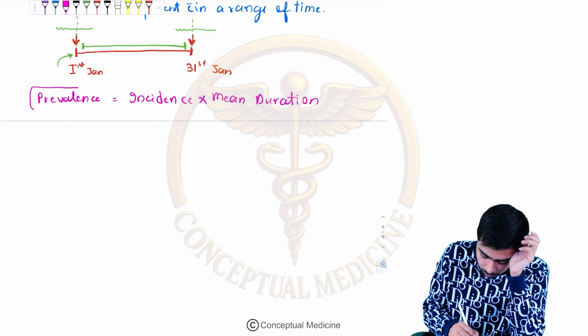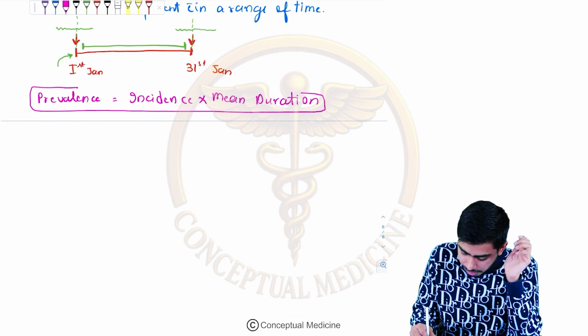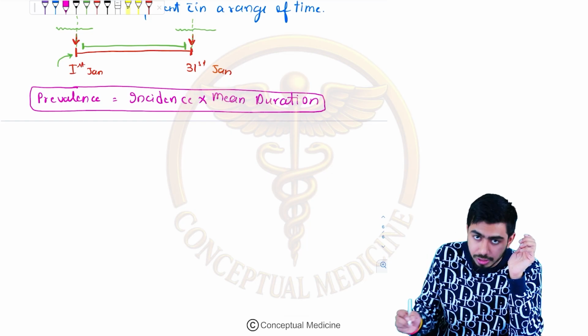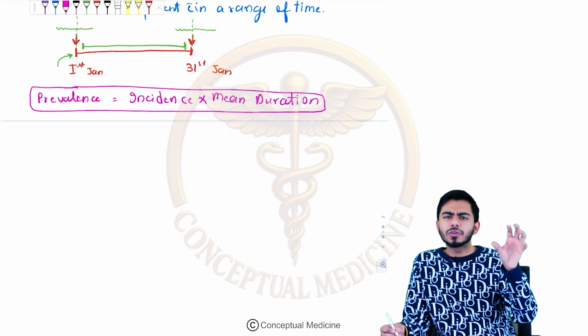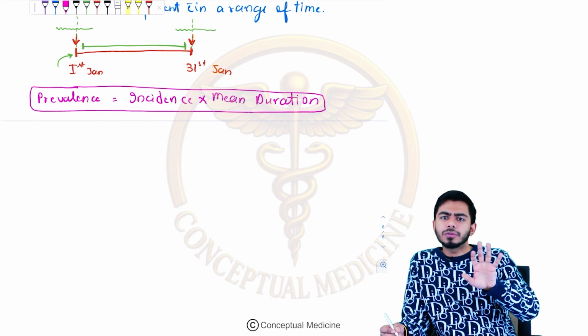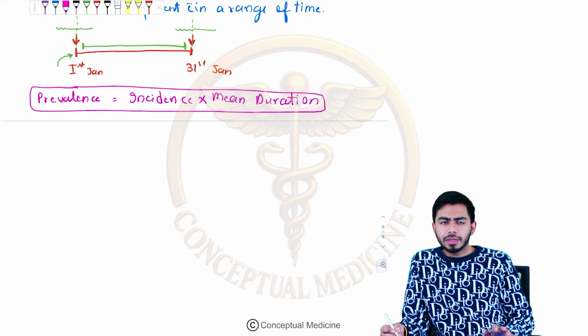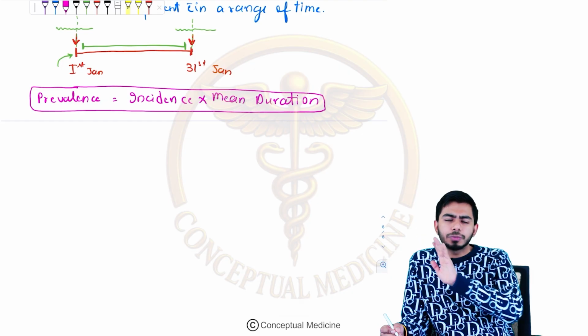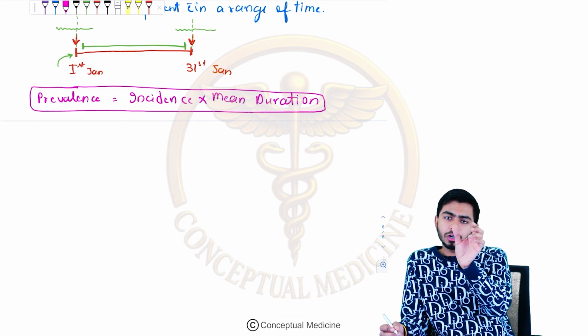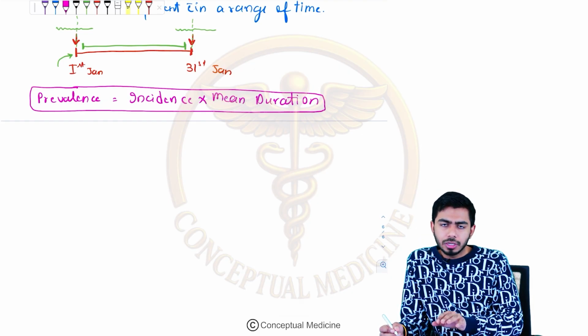So this is also one more formula. For example, they might say that the incidence of cholera is 8 per 1000 in a 2 year period of time. So the 2 year period became the mean duration, and 8 per 1000 became the cholera incidence.